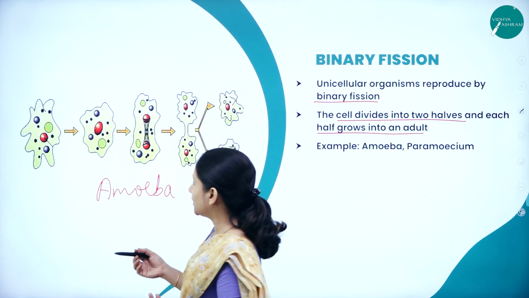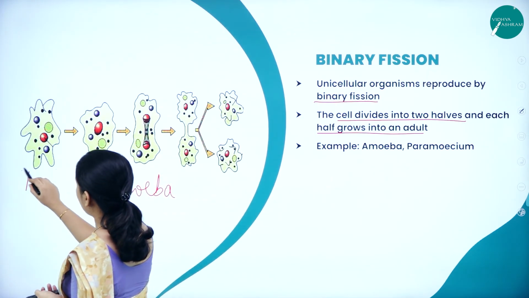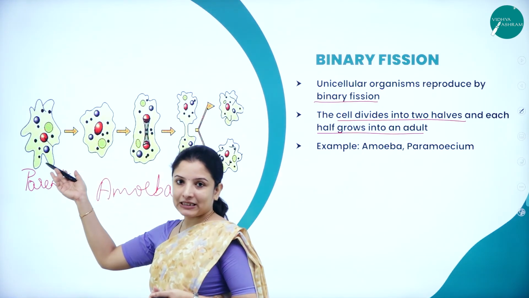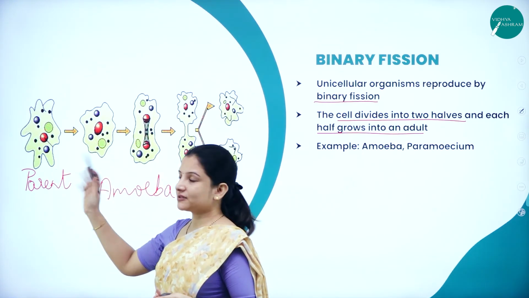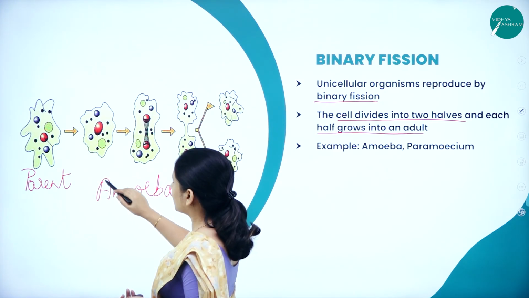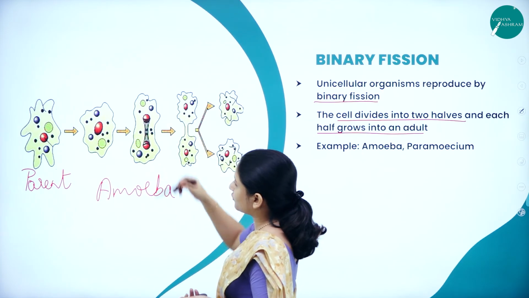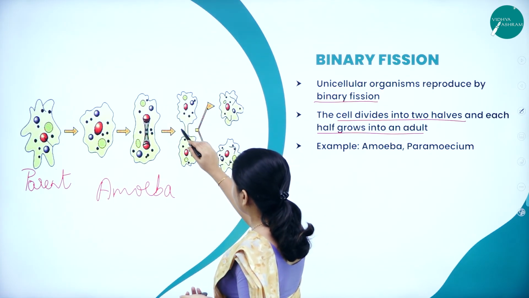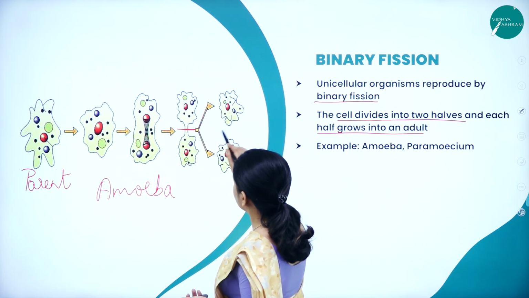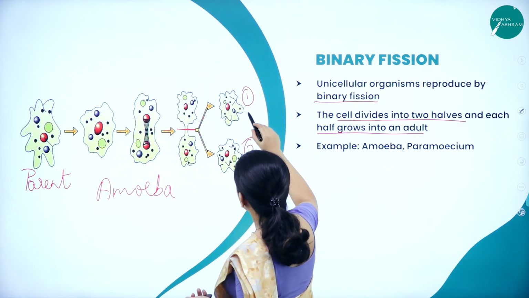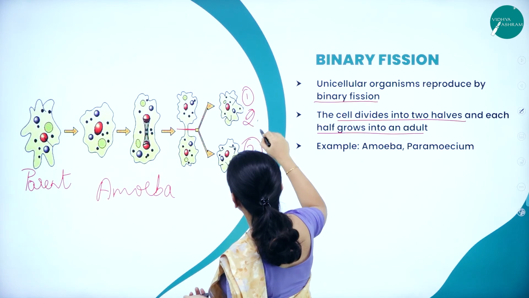If you can see here, we have a parent amoeba. It is neither male nor female, no differentiation. So what will this parent amoeba undergo? They will undergo division. You can see the division of the nucleus, and finally they'll divide to form two cells. So two offsprings are formed here.